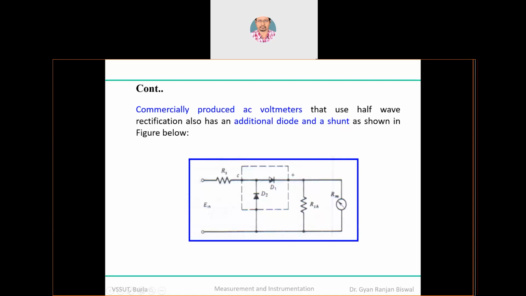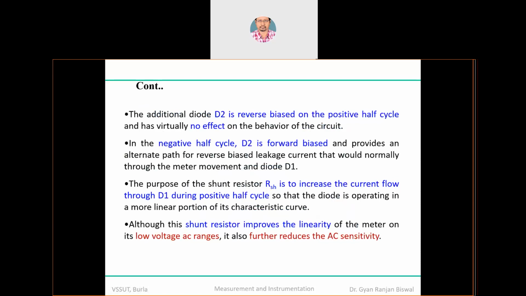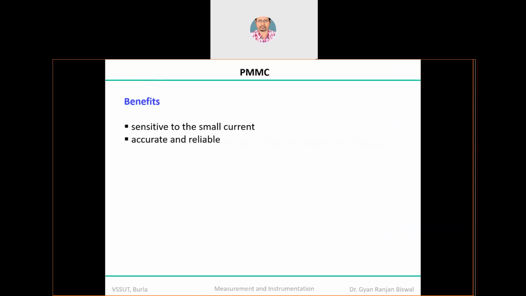So whenever D1 is in a forward condition, D2 is in a reverse condition. Whenever D2 is experiencing a forward condition, at that moment, for that half of the cycle of the AC signal, D1 will experience a reverse bias. So that's how you can improve the sensitivity, but it will never be close to or equal to the true RMS value. In other words, you can measure the AC signal, but the PMMC device is not supporting you to measure the true RMS value of the voltage or current. That is the limitation of this particular device.